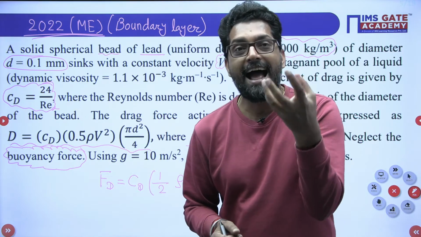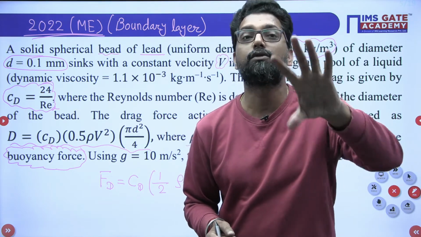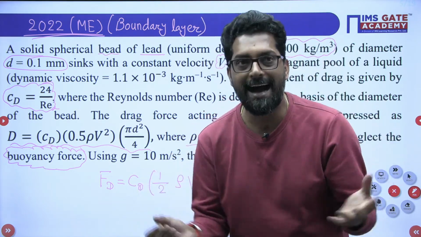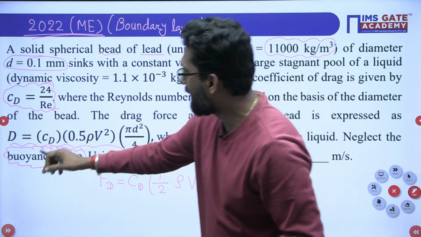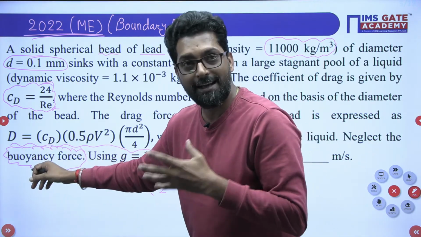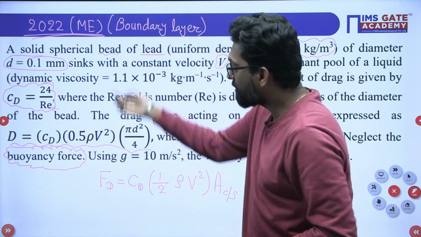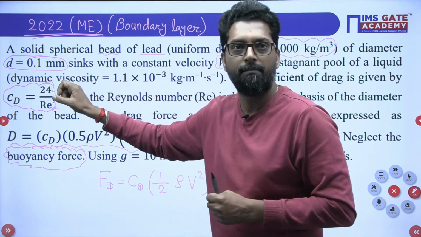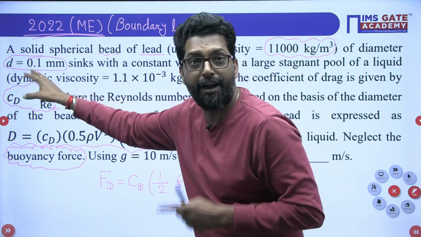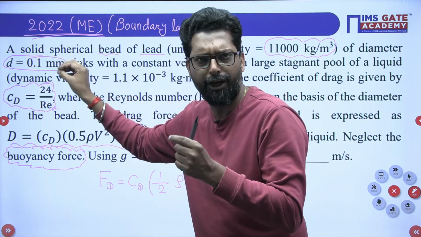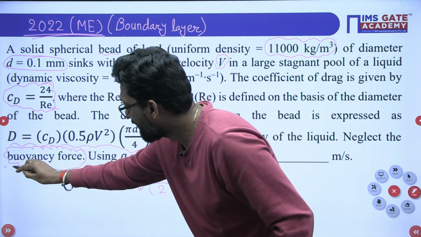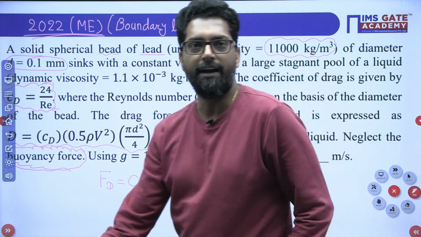The buoyancy force is due to volume displacement: the higher the volume displacement, the higher the buoyancy force. So the displacement of the fluid is very minimal, because the diameter is very low. In this context, we neglect the buoyant force.